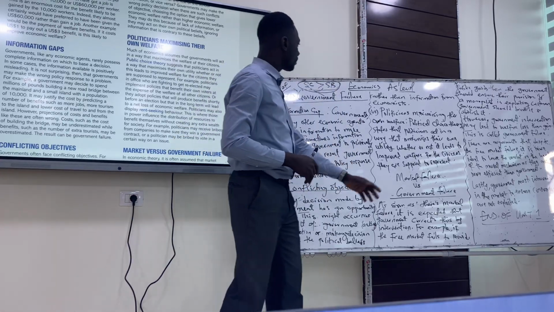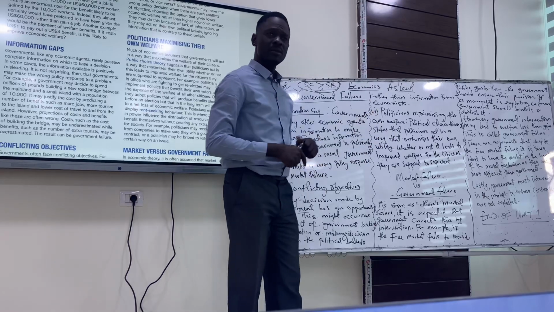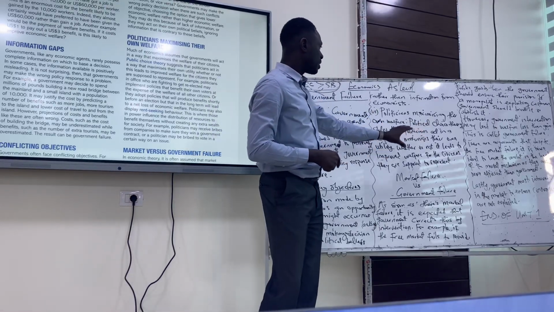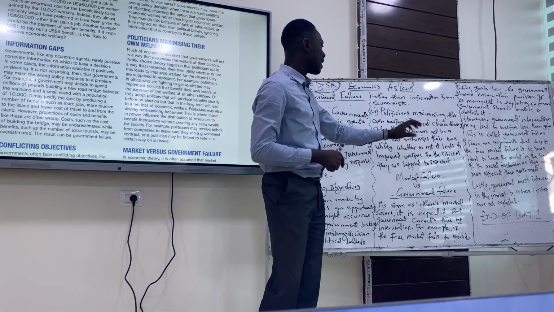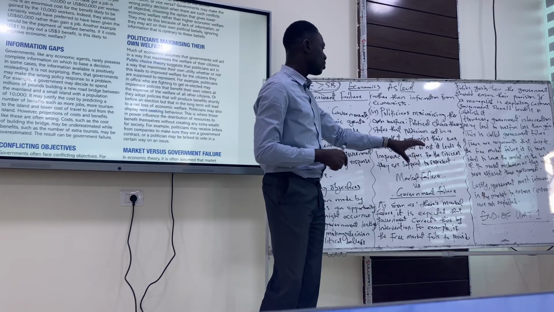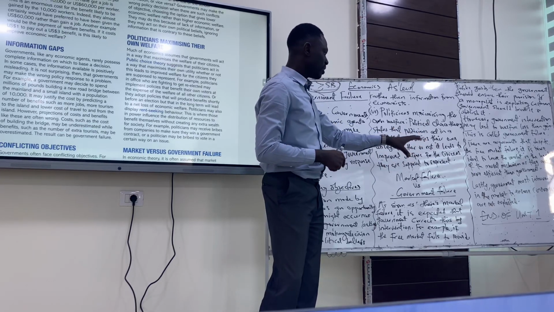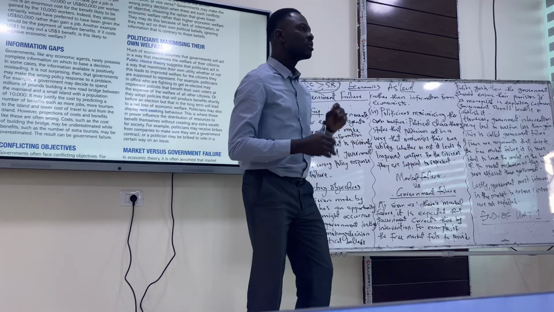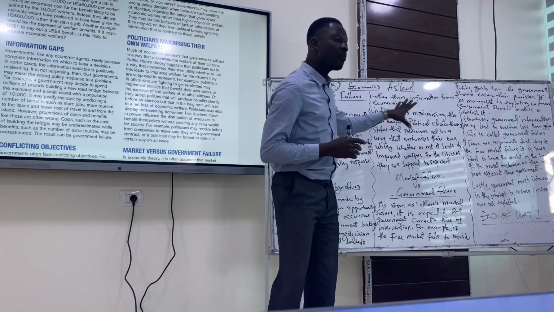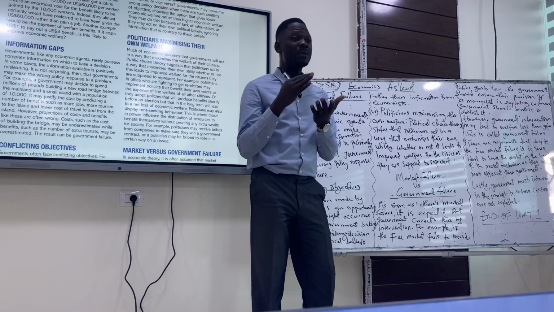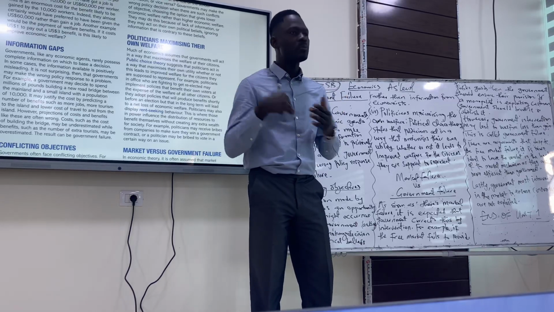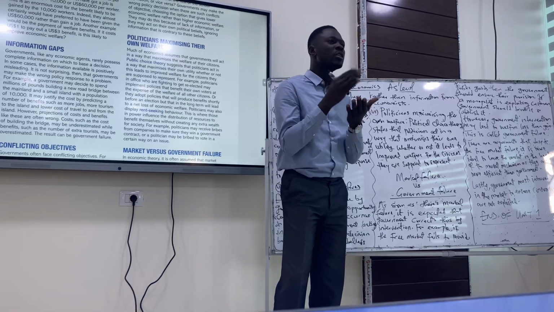The third one, politicians maximizing their own welfare. Political choice theory says that politicians act in a way that maximizes their own utility, whether or not it leads to improved welfare for the citizens, which they are supposed to represent. So the point I'm making here is this. Politicians who are government, sometimes they make decisions about what they want to do.